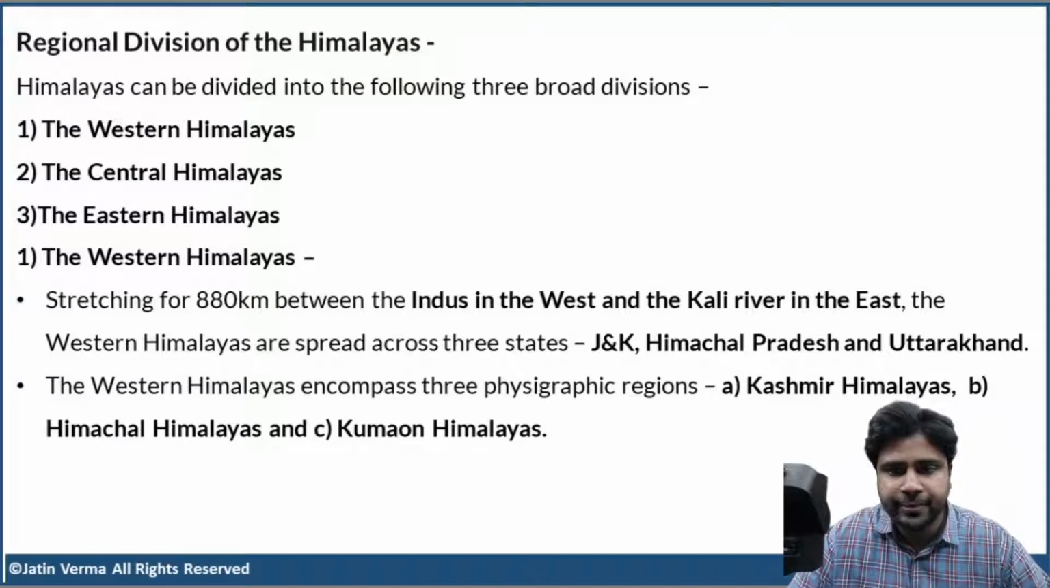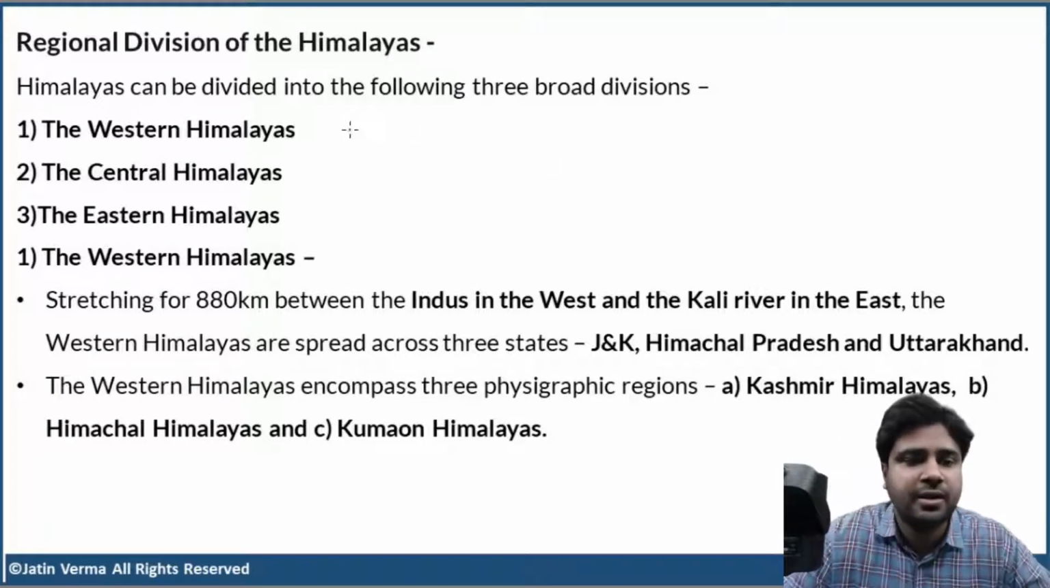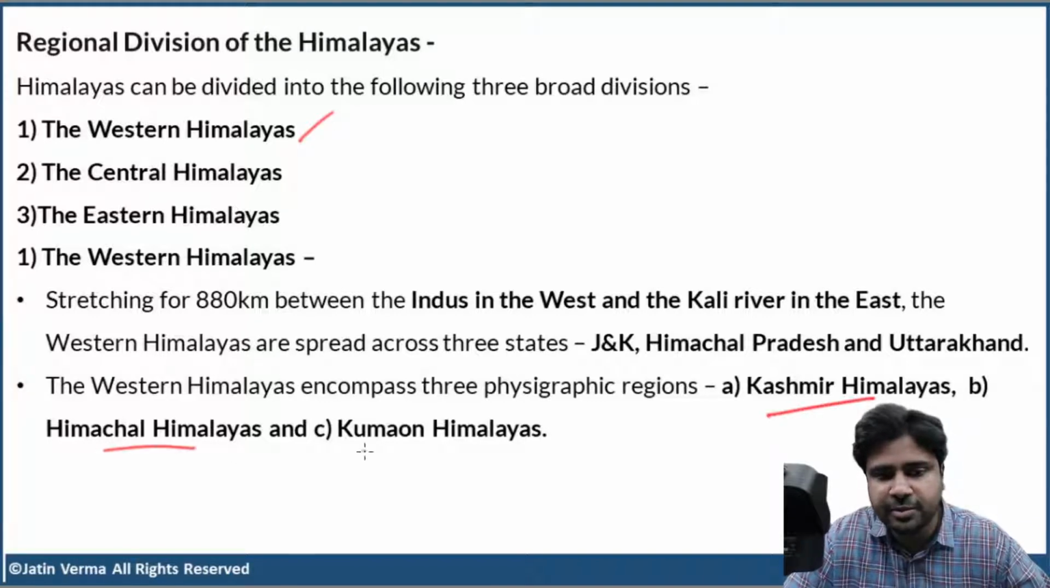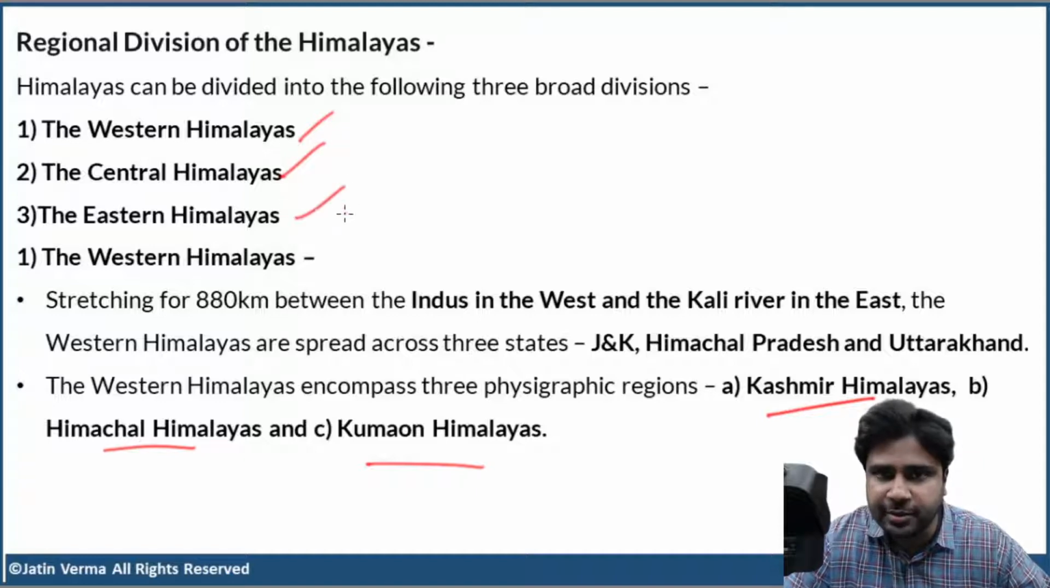Okay, so in the previous session, we were discussing the regional division of Himalayas, right? We have discussed the Western Himalayas. We have discussed that the Western Himalayas can be divided into Kashmir Himalayas, Himachal Himalayas, and Kumaon Himalayas. And we have discussed Kashmir Himalayas and Himachal Himalayas. So now we have to discuss Kumaon Himalayas. After Kumaon, we'll move on to Central Himalayas and then Eastern Himalayas. Okay, guys?